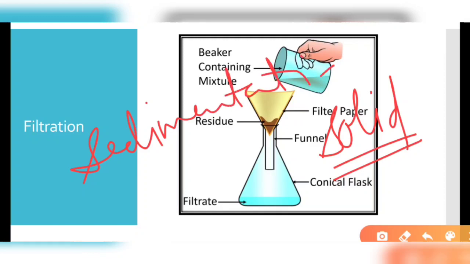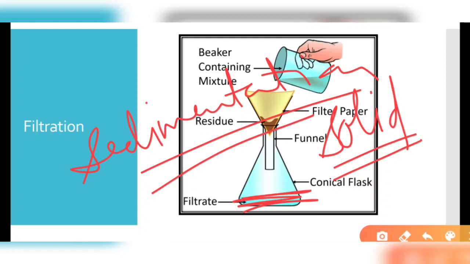Sedimentation means leaving it for some time so that the solid can deposit at the bottom of the container, then we decant the upper layer of the solvent clearly without disturbing the bottom layer. So filtration, sedimentation and decantation are the processes for those solids and liquids which do not dissolve properly in it.